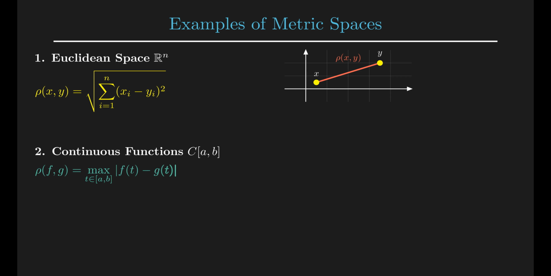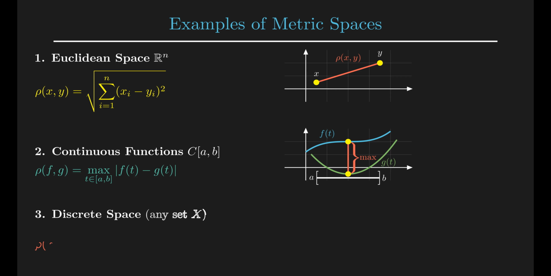Example 2. Continuous functions on the interval a to b. Here, the elements of the space are functions. The distance between functions f and g is defined as the maximum difference between their values on the interval from a to b. Rho of f and g equals the maximum over the interval a, b of the absolute value of f of t minus g of t.